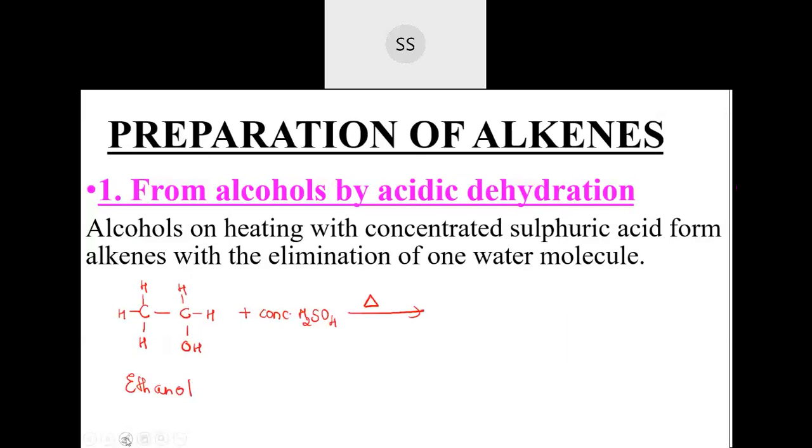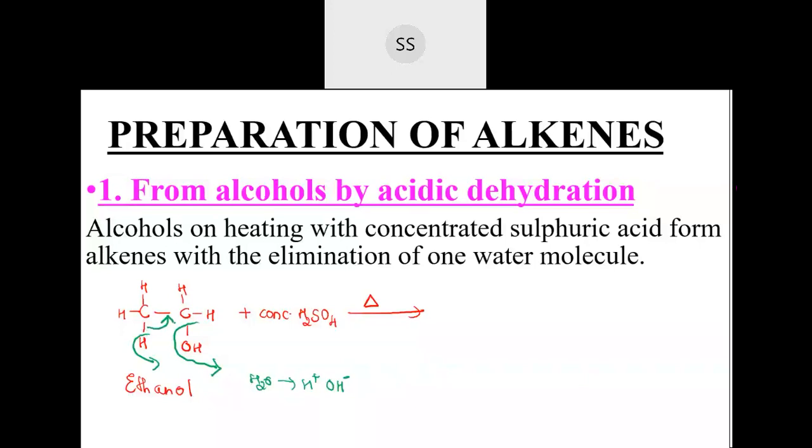Now you have to remove a water molecule in the presence of concentrated sulfuric acid. Elimination of water molecule takes place, which is OH minus going out and H plus going out, because you know water is nothing but made up of H plus and OH minus ion. So I have to remove OH minus and H plus. This bond which is left out, which hydrogen has not taken, will shift to satisfy the carbon, because carbon becomes deficient here.